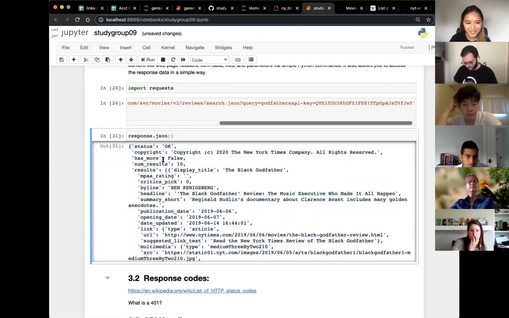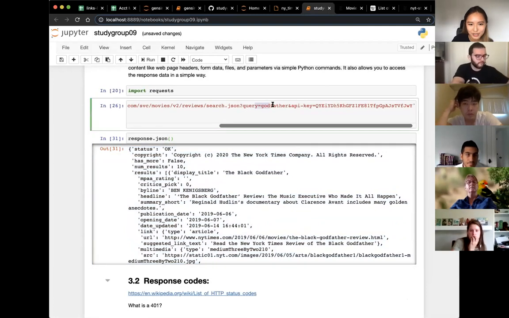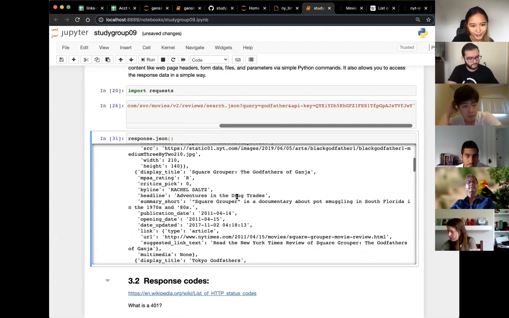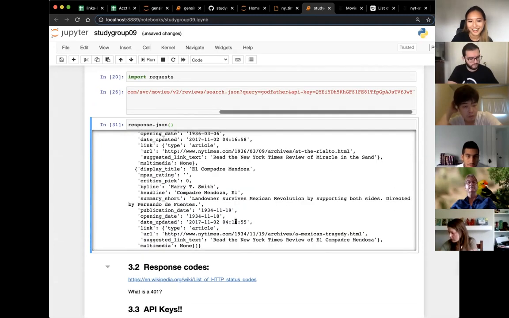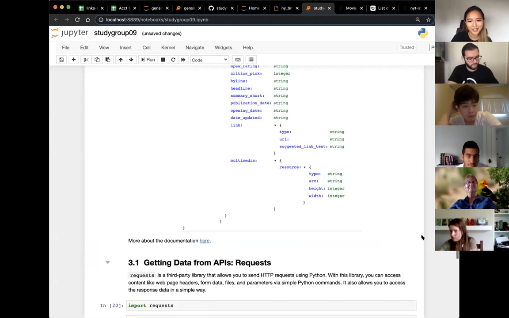So we can see that now we've gotten, I think the search query was Godfather. And that is something that, through reading the documentation, you'll figure out how to create this URL. But yeah, we'll see that, okay, these are all the search results for when you look up Godfather. So it seems like, all right, there's this movie called The Black Godfather. There is Tokyo Godfathers, a bunch of movies there. So that's awesome. So that worked.